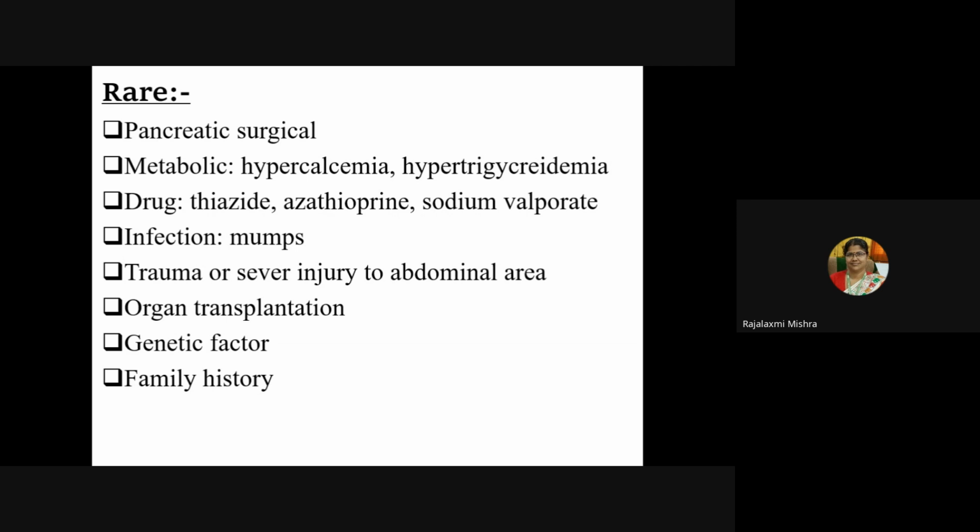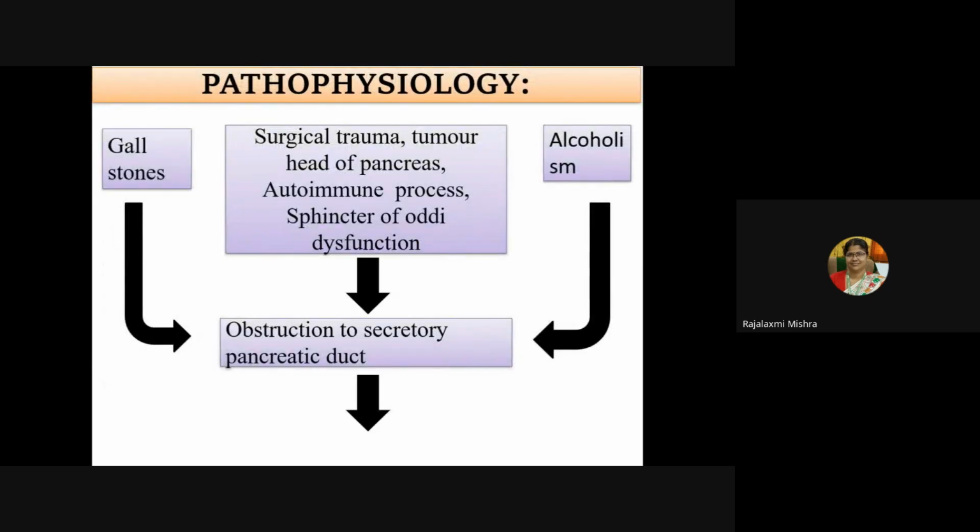Then drugs can be thiazide, azathioprine, sodium valproate. Mumps infection can cause pancreatitis, as can trauma or severe injury to the abdominal area, organ transplantation, genetic factors, and any family history. What is the pathophysiology?